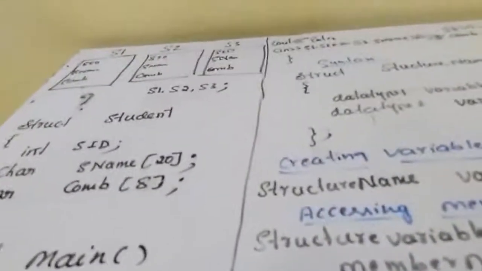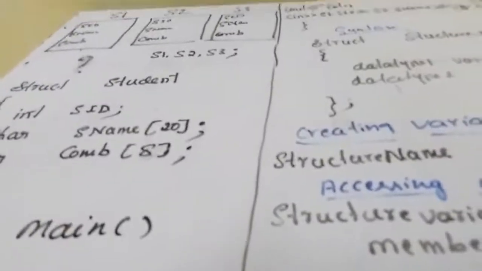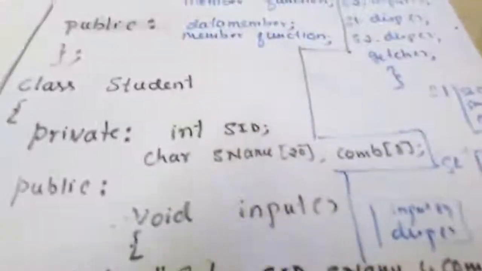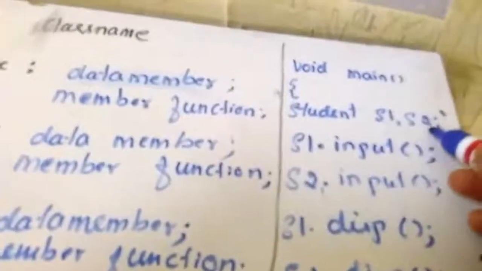By taking only variables, there is no use. We have to perform some operations, isn't it? We have to read the elements and we have to display or update. To perform these operations, there are separate functions here. So it is very close to the real-world problem-solving approach. That's why we call S1, S2 objects.